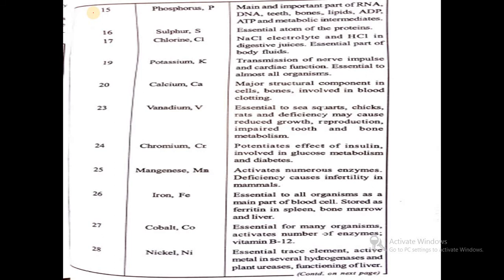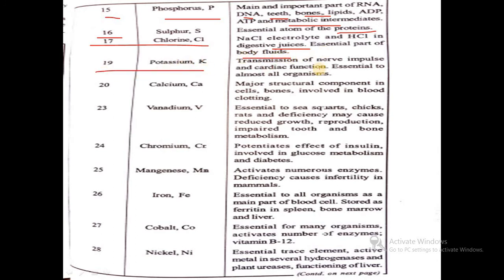Then we will see phosphorus, a mainly important part of RNA and DNA, that is teeth, bones, lipids, ADP, ATP and metabolic intermediates. So phosphorus is present in RNA and DNA. Then atomic number 16, sulfur, an essential atom for the proteins. Then chlorine, NaCl electrolyte and HCl in digestive juices, an essential part of the body fluid, chlorine.